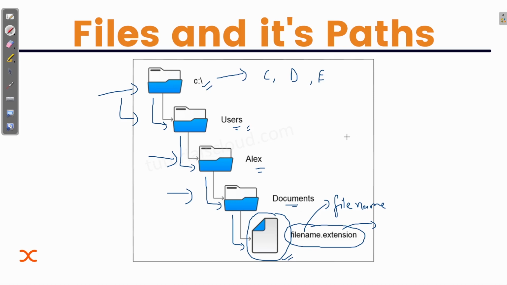And if you want to use this file in Python, you need to write the path of this file so that your interpreter will understand where the location of that file is. It actually tells you the location of that file. So this is the concept of paths. I guess now it is clear to you all.